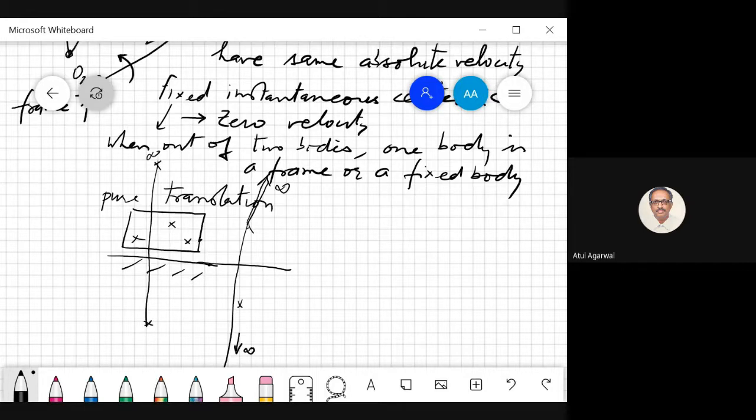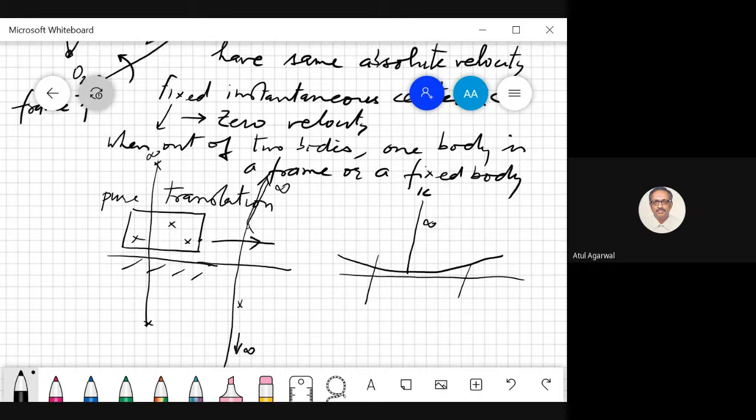So what happens? Infinity makes a circle of infinite radius. Your instantaneous center is far away. So you are drawing a circle of infinite radius. It is basically like a straight line. If you take a part of it, it will look like a straight line. So this is what is happening. You will say that your velocity is rectilinear, but your radius is infinite. So your axis of rotation is at an infinite distance.